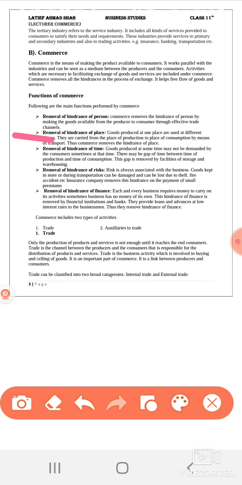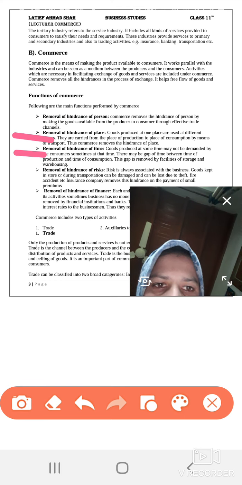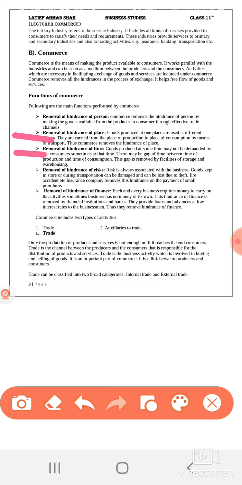Removal of hindrance of time. Goods produced at some time may not be demanded by the consumers at the same time. There may be a gap of time between the production and the consumption. This gap is removed by facilities of storage and warehousing.